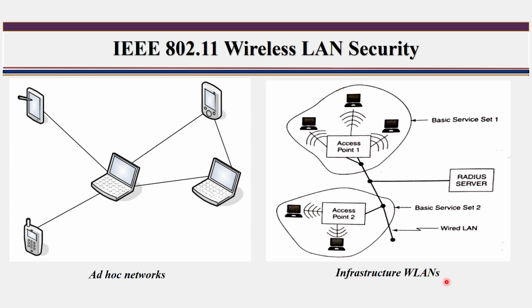In infrastructure wireless LAN, these devices we call workstations, and all these workstations are grouped together under this access point, which we call basic service set 1. These workstations are grouped under access point 2, which we call basic service set 2. These two access points are connected by a wired LAN, and to provide security for this wired LAN, a RADIUS server is available, but the access points and these stations are wireless.